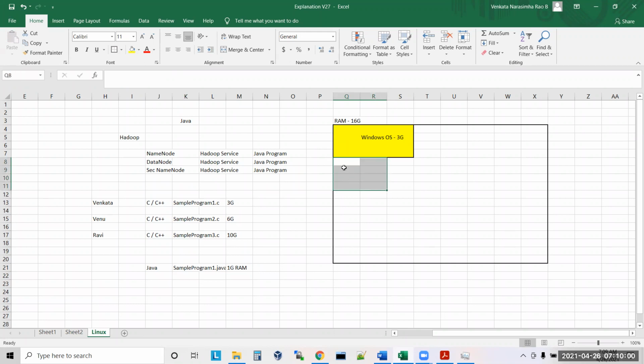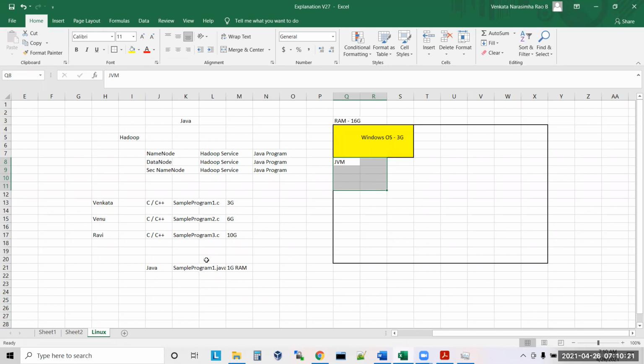What is this boundary called actually? Do you have any idea of the name of this boundary? Is it heap memory? It is not heap memory, sir. It is the JVM, the Java Virtual Machine. The Java Virtual Machine is an area which is decided by Java when you start the program.